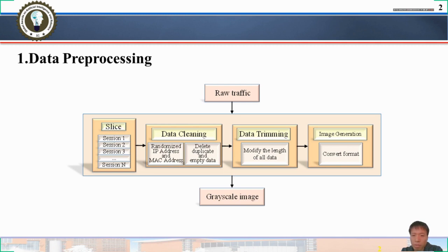In the third step, we modify the length of all sections to 784 bytes uniformly. Then the data with the same length is converted into two-dimensional grayscale images. Images in PNG format are the output of the last step. 1 byte in raw traffic represents 1 pixel value in the grayscale image.